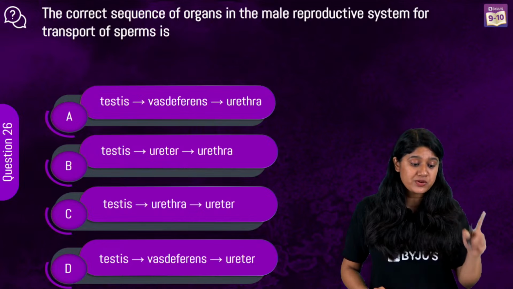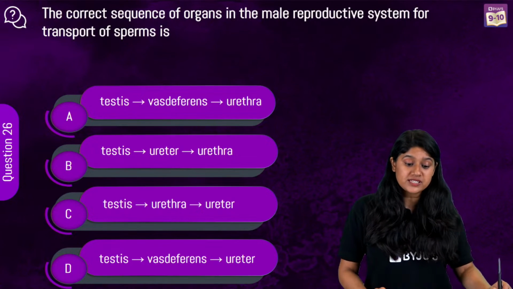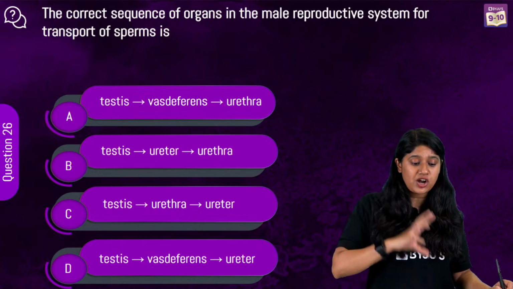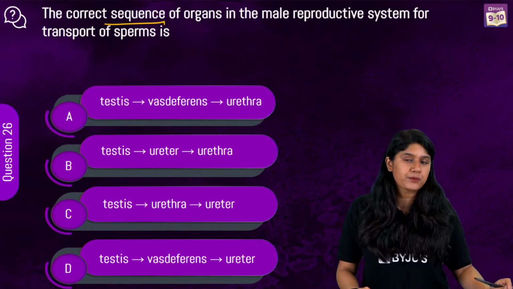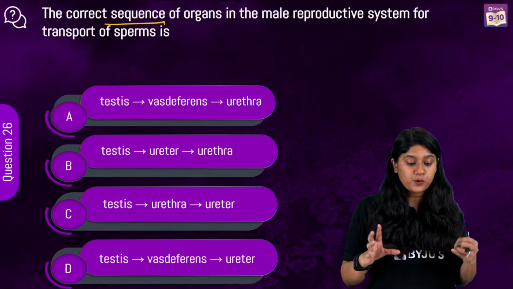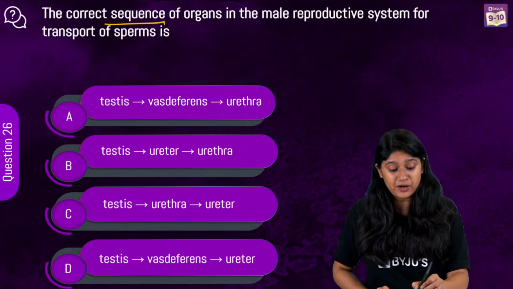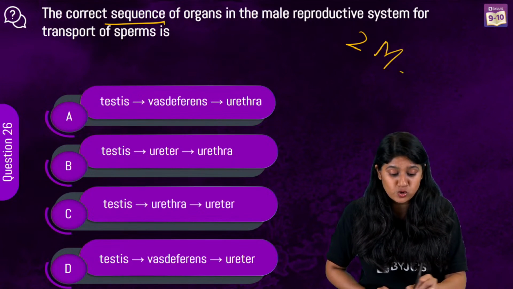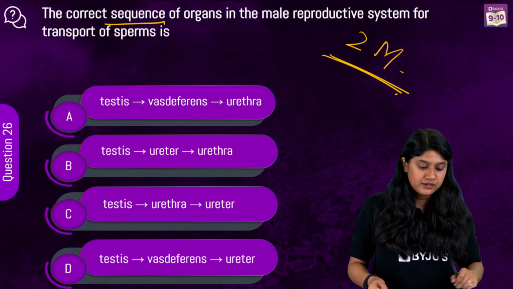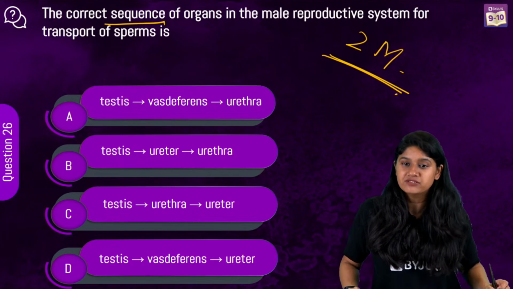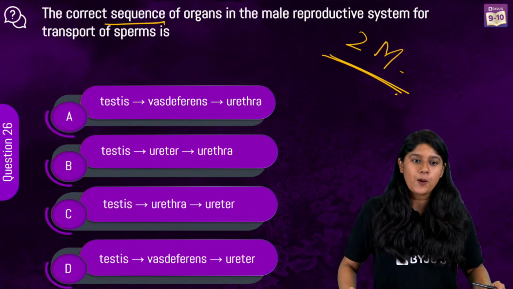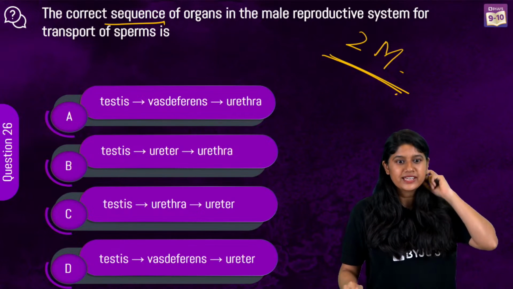Okay, everyone. Question number 26. The correct sequence of organs in the male reproductive system for the transport of sperm is what? Again, a very important question. If you remember, I told you this pathway is super important for 2 marks. So, I am waiting for your answers. I can see a rain shower of option A.